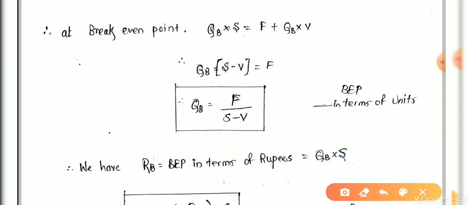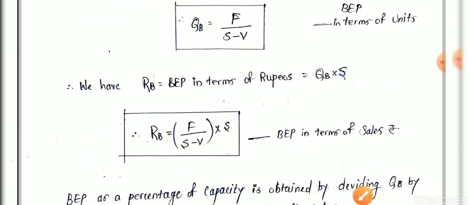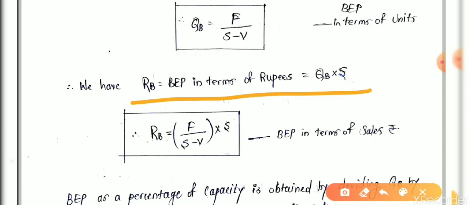If there is a question on the break-even point, for example, you have to derive this equation and mention what is fixed cost, variable cost, sales price, and break-even point in terms of rupees and in terms of units. This is QB, the break-even point in terms of units. And now we calculate the break-even point in terms of rupees, meaning after how many rupees you have collected, your break-even point is reached.